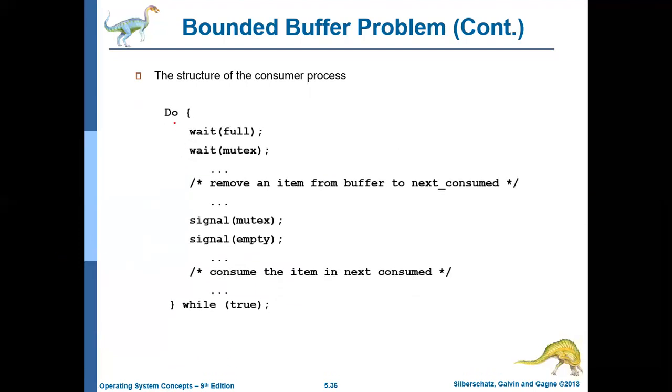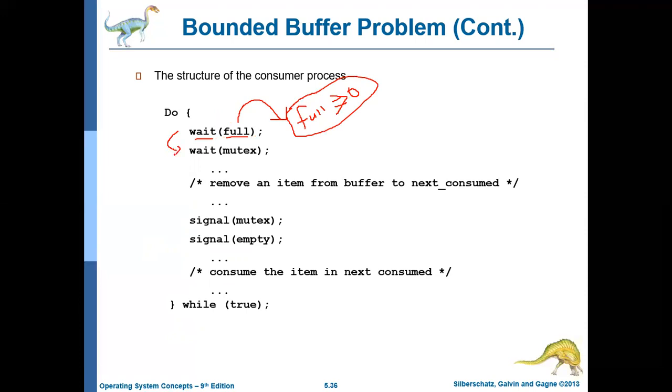It is quite similar, but the consumer first performs a wait operation on full. Initially, full is equal to 0, which means nothing is filled, all are empty. If all are empty, then the consumer cannot consume anything, there is nothing to consume. So the consumer will keep on waiting until full is greater than 0. If full becomes greater than 0, then it will enter the next stage.